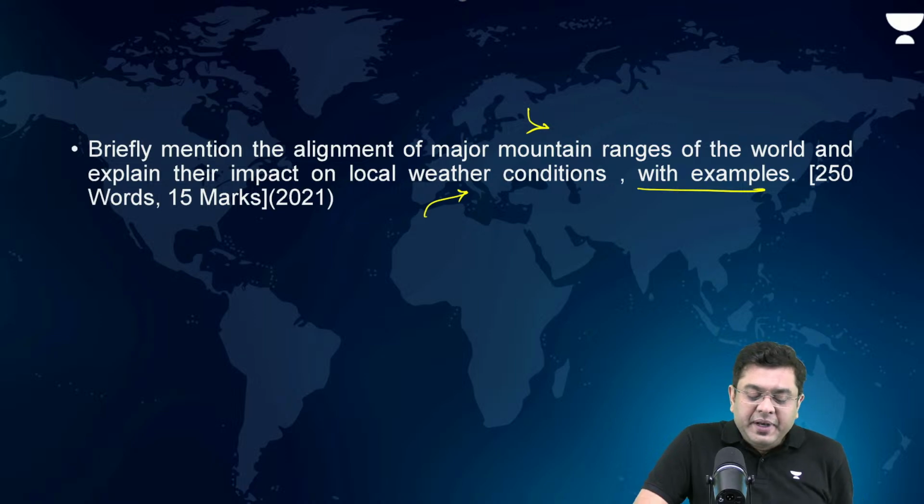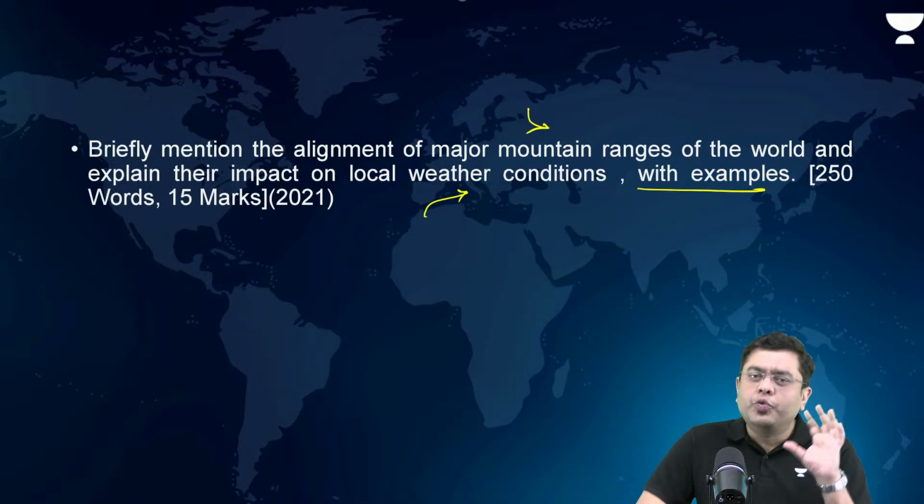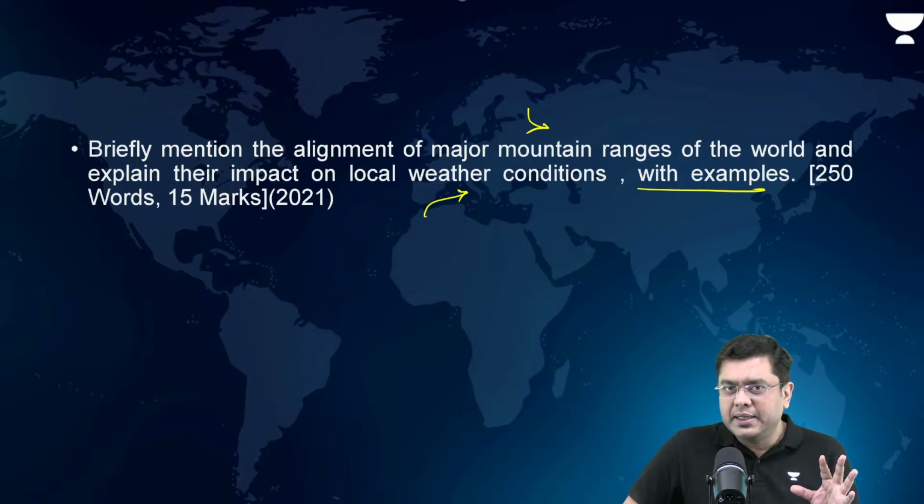Now, briefly mention the alignment of major mountain ranges in the world and explain their impact on local weather conditions. So, here, what do you write in the intro here? A very interesting question. How do you frame the intro? So, intro in this will be very similar to what you write in the conclusion aspect, just that both of them should not be the same.